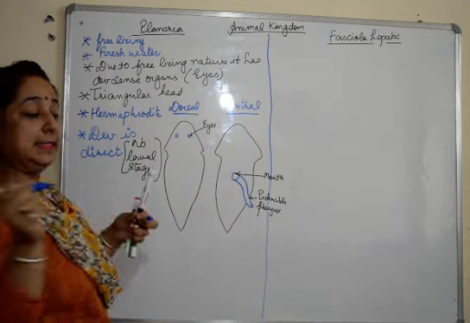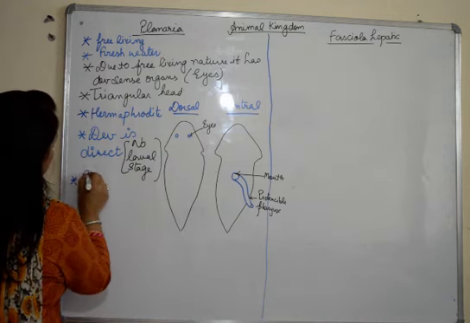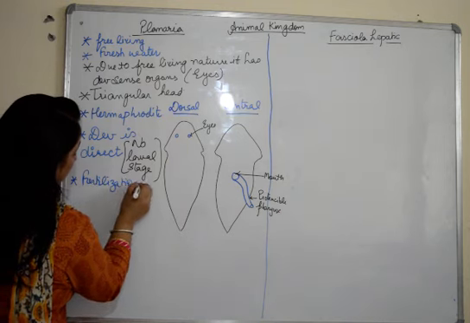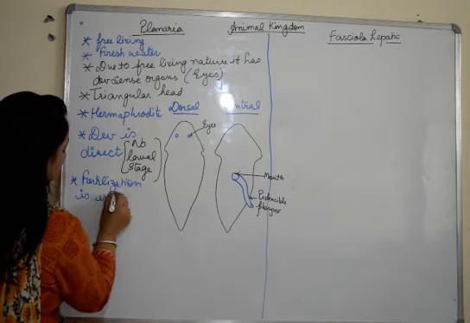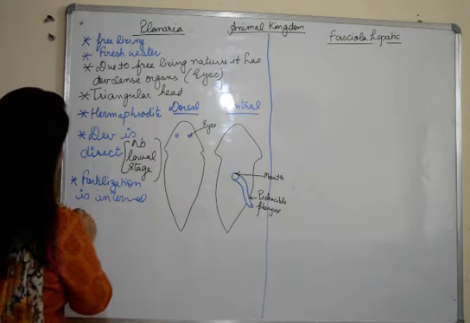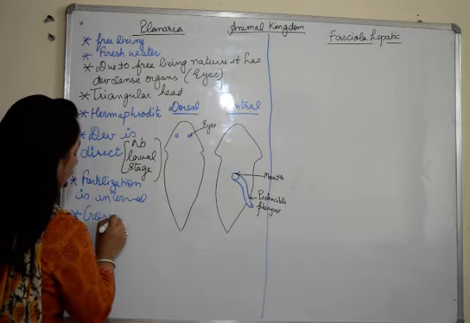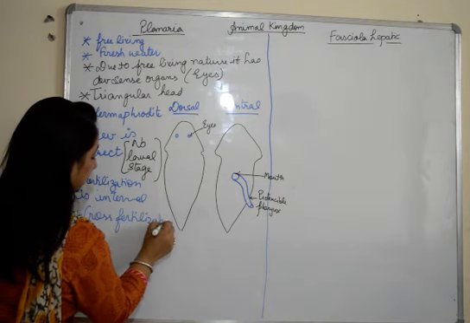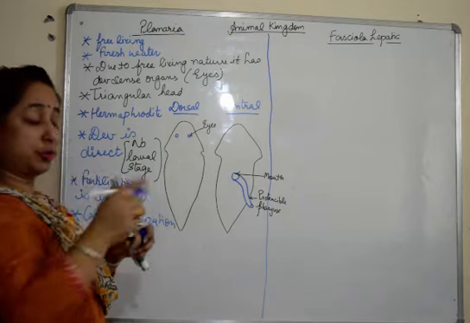Fertilization is internal. There is internal fertilization which is taking place, and basically they prefer cross fertilization. Even if they are hermaphrodite, they prefer cross fertilization.